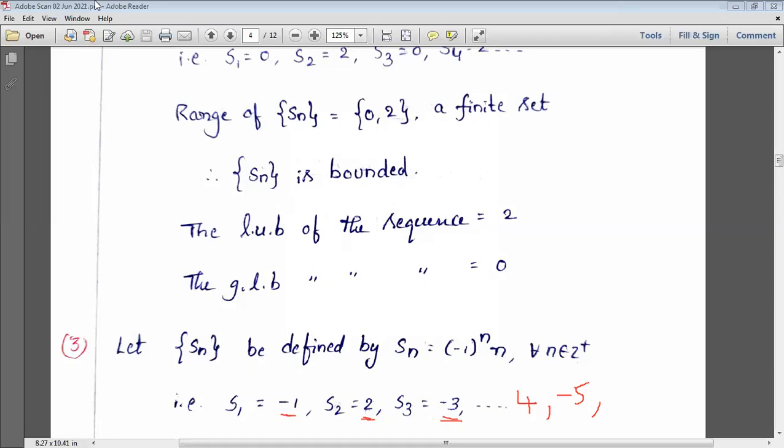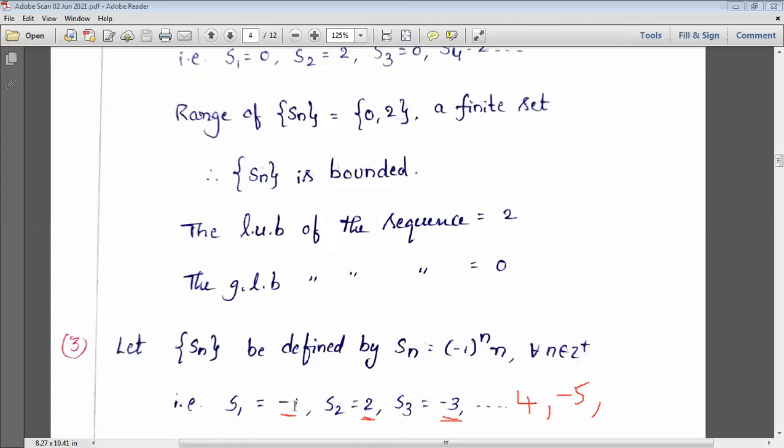Why is it unbounded? There is no lowest bound and no greatest bound, right? Very good. So there is no lower bound and there is no upper bound. Why? Because it keeps coming continuously. We can't write the range also. Can you write the range?